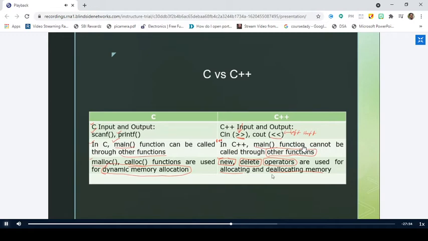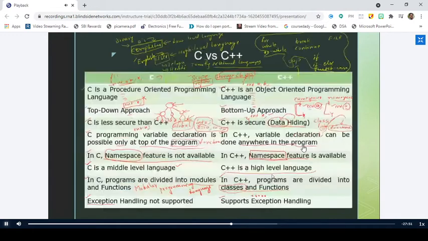Yes, sir. So let us have one quick recap of this C versus C++. C follows procedure-oriented programming, whereas C++ follows object-oriented programming. C follows the top-down approach, whereas C++ follows the bottom-up approach. C is less secure. Why? Because we don't concentrate on data. We always concentrate on writing the functions, right? So we allow data to be moved freely from one function to another, and we won't put any restrictions on data to be modified by any other function. That is the reason why we say that C is less secure.